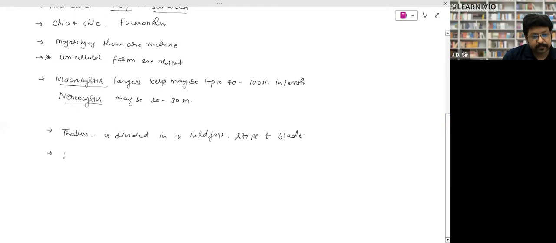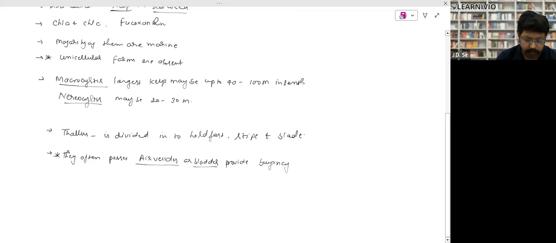They often possess air vesicles. These air vesicles or bladders are where the air remains filled. They provide buoyancy, right? That you have to remember. They have air bubbles. That question I have seen.